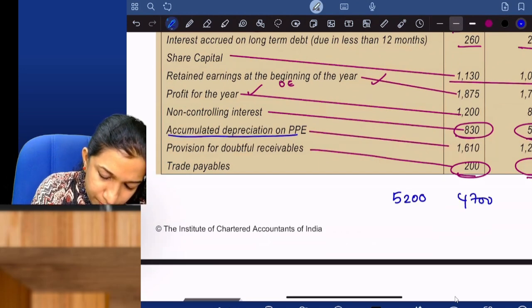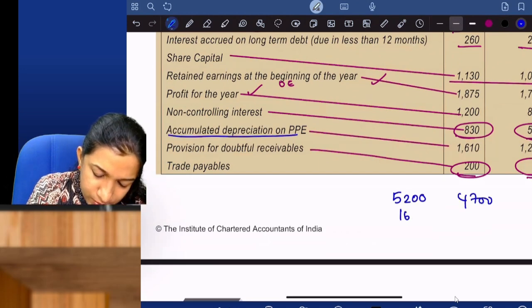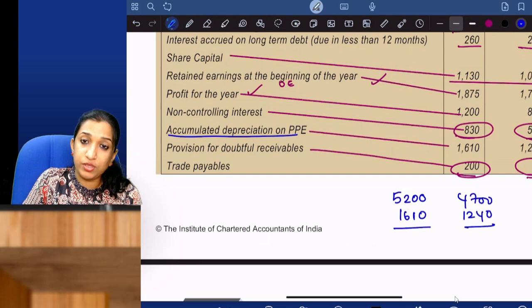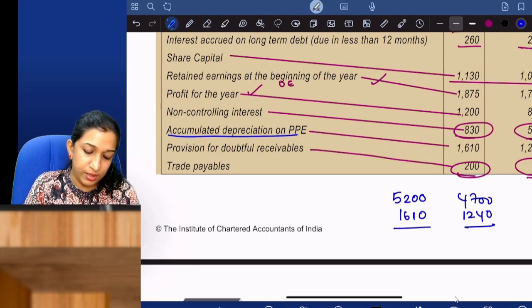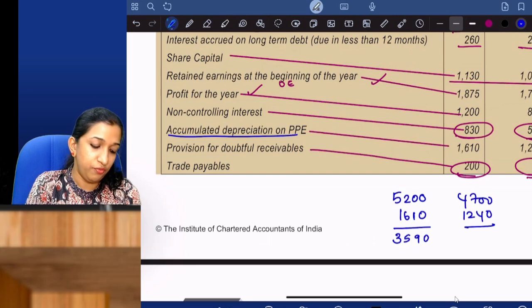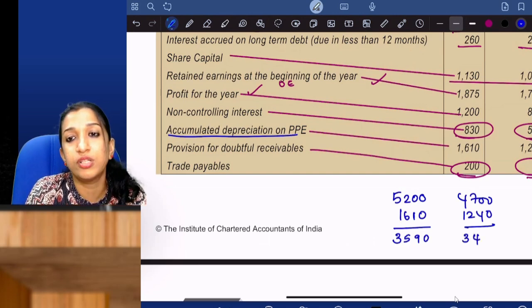Deduct accumulated depreciation, 1,610 and 1,240. If you have a calculator, 5,200 minus 1,610 is 3,590, and 4,700 minus 1,240 is 3,460.